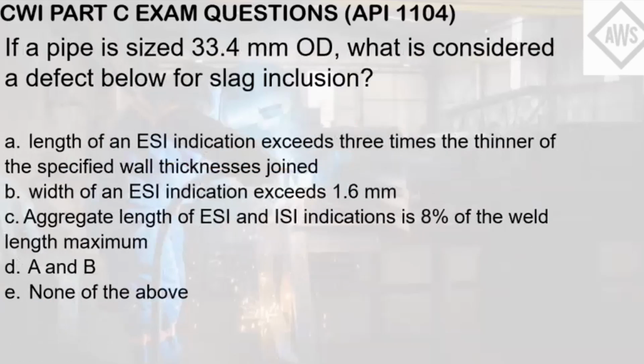If a pipe is sized 33.4 mm outside diameter, what is considered a defect below for slag inclusion? Letter A, length of an ESI indication exceeds 3 times the thinner of the specified wall thickness joined. Letter B, width of an ESI indication exceeds 1.6 mm. Letter C, aggregate length of ESI and ISI indication is 8% of the weld length maximum. Letter D, A and B. Letter E, none of the above.